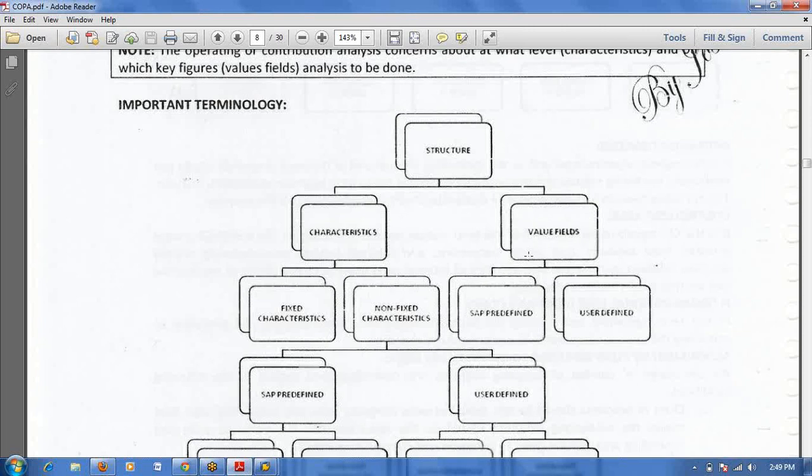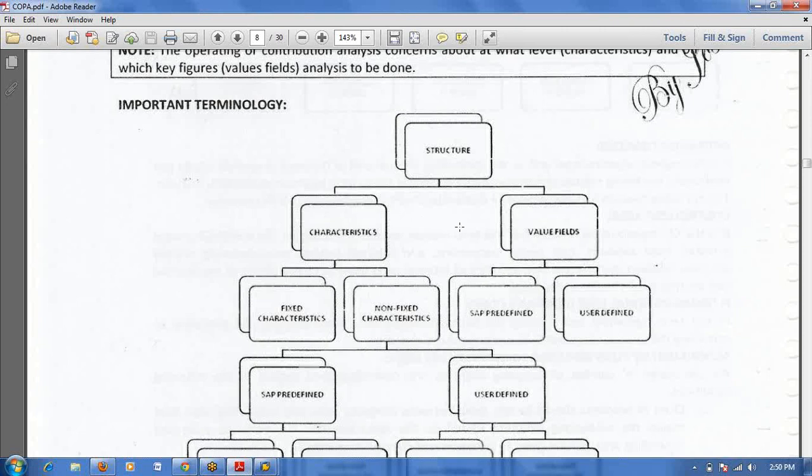Any example of this value field? Suppose the characteristic is the material, the finished good. In this finished good material, how much quantity you sold to the customer, that quantity is one value field. You want to see the profitability quantity-based, right?